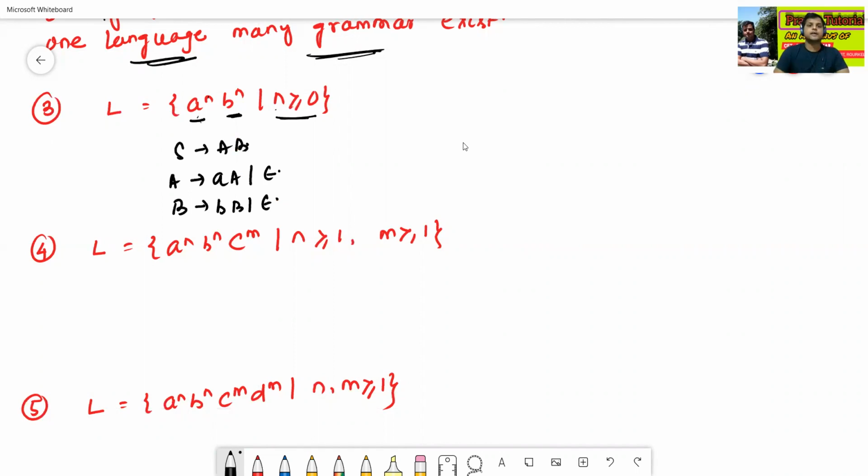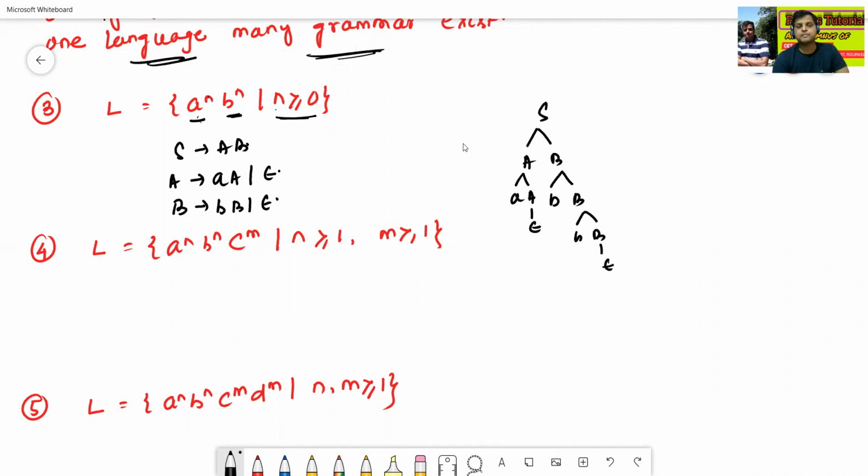So S to AB, A to AA and A to epsilon, B to BB and B to epsilon.